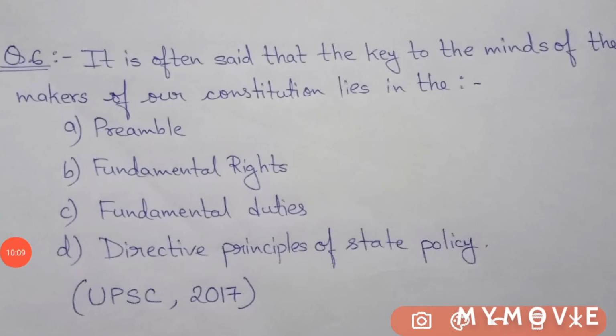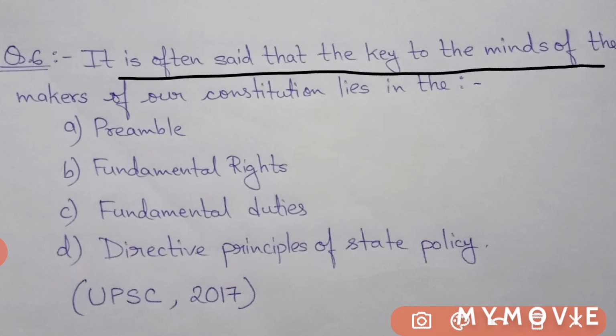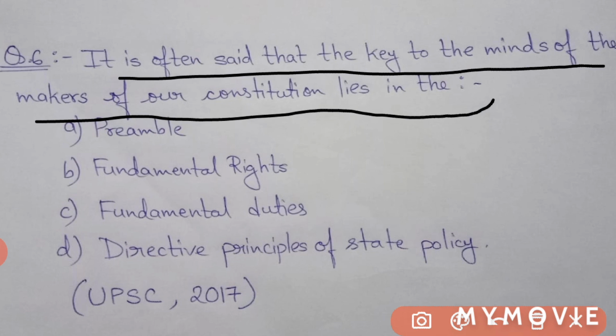So the next question is, it is often said that the key to the minds of the makers of the Indian Constitution lies in the preamble, fundamental rights, fundamental duties, or DPSP, Directive Principles of State Policy. This question came in the 2017 UPSC prelims examination.